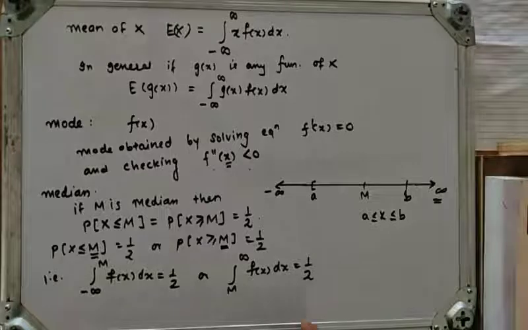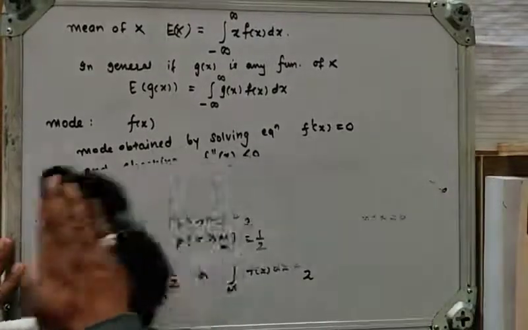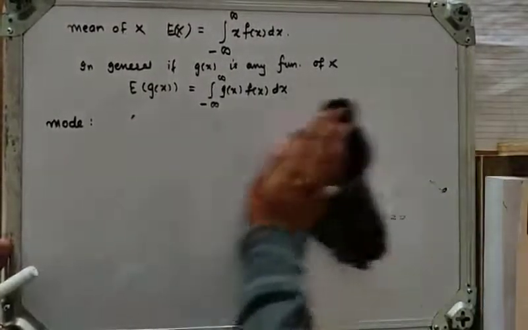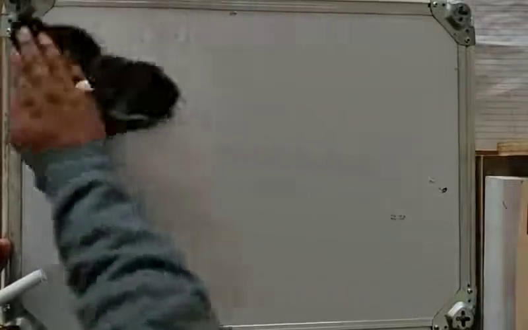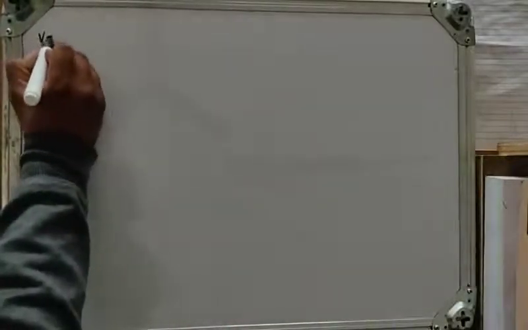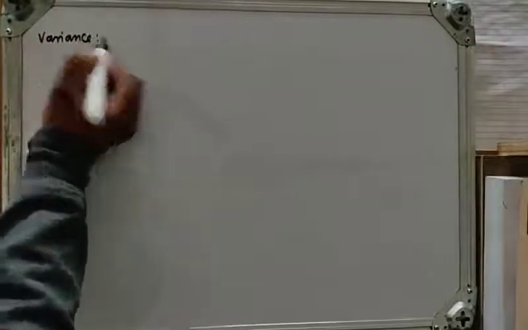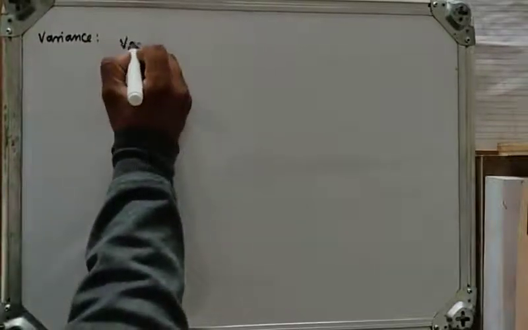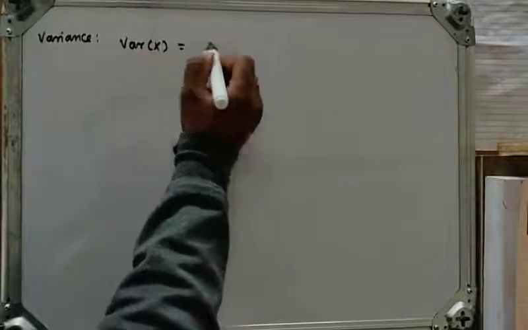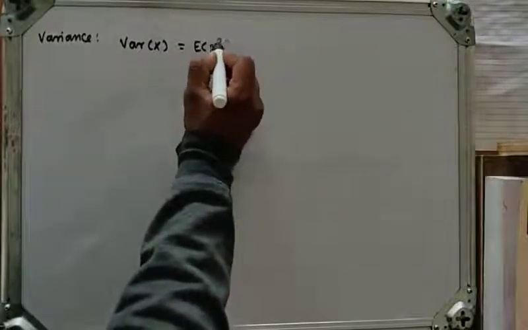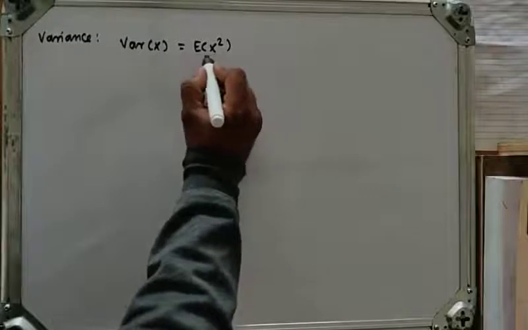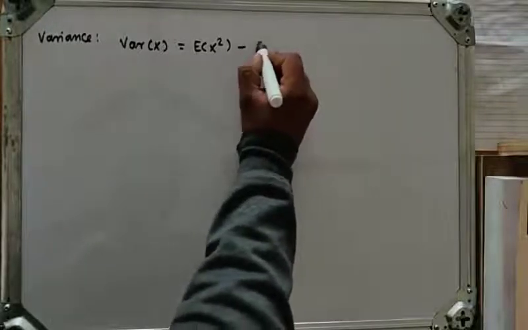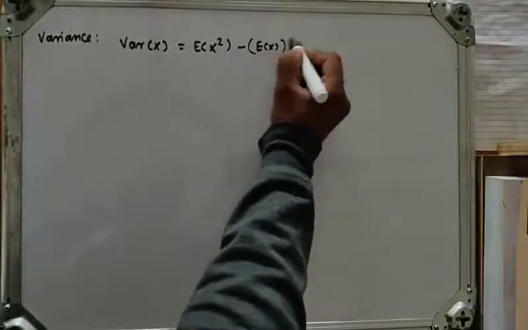So m should lie in the given interval. Next we have variance. What is meant by variance? Let's see the definition. Variance of x is defined by E of x square, the mean of x square, minus the mean of x, whole square.